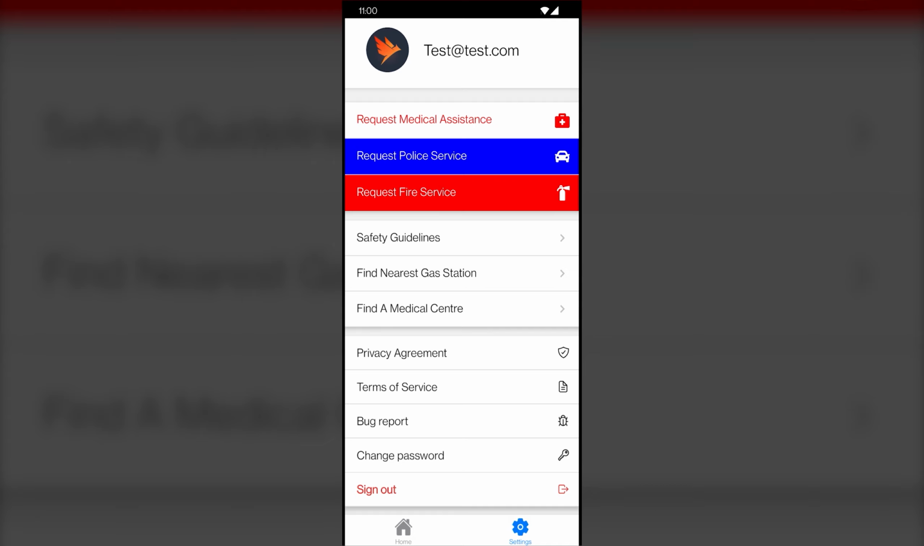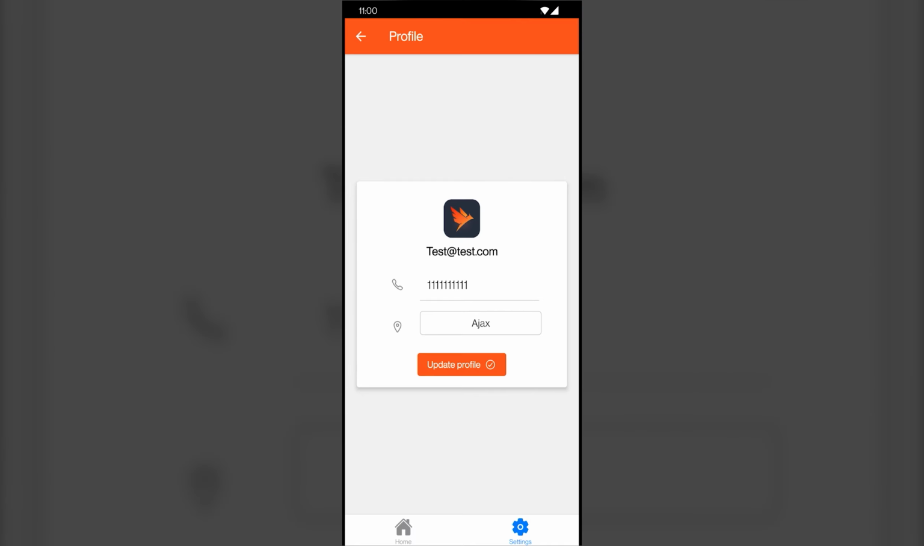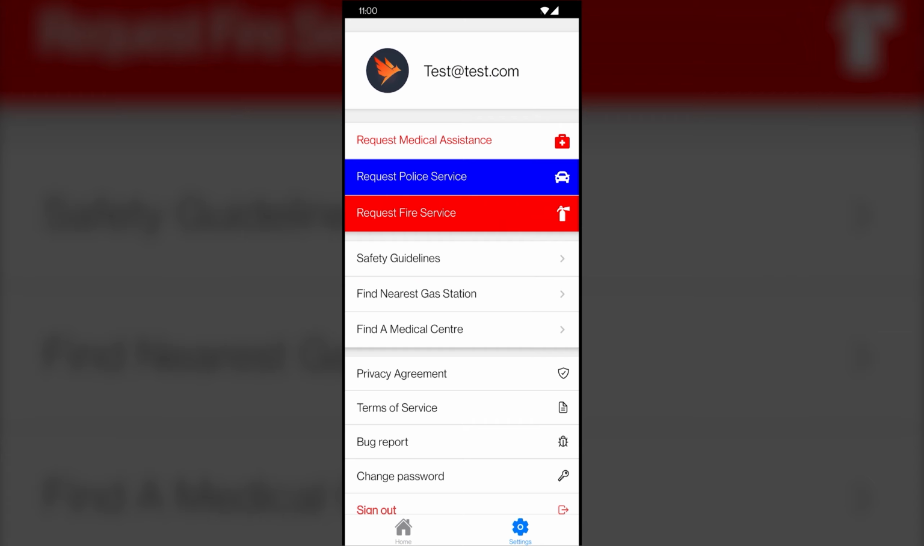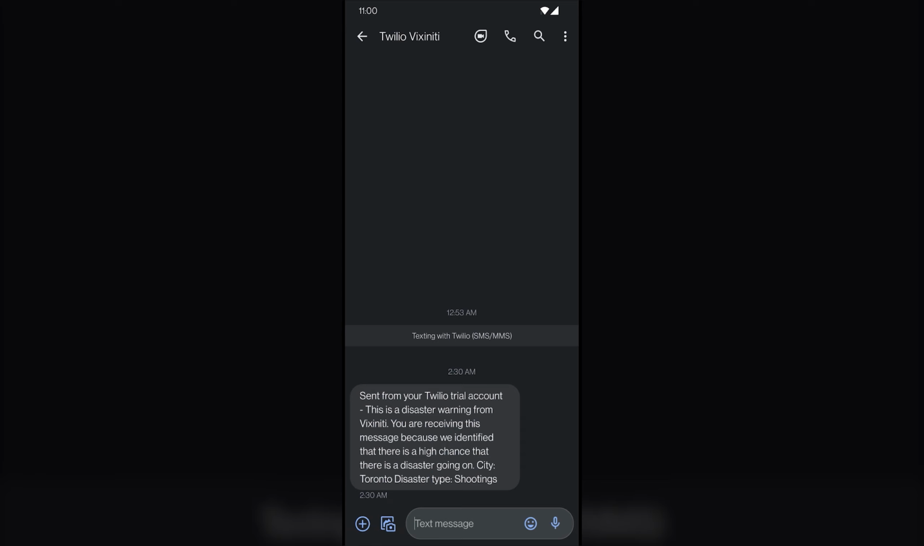Here I'm signed up as a test user. So you can see I can change my password, sign out, and even update my profile with a new phone number and new location. If our machine learning model detects with a reasonable amount of certainty that there's a disaster happening in your area, you'll be notified with an SMS. Here's an example of what the SMS would look like. It shows you the city and the type of disaster it thinks is happening in your area.